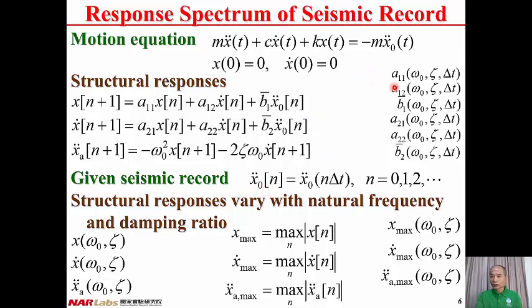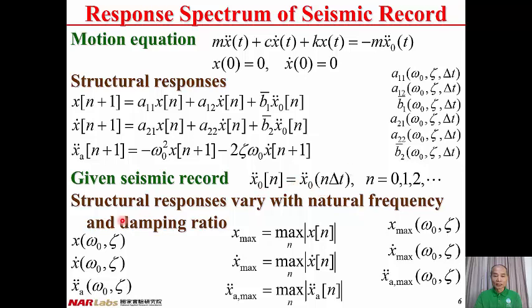Since A11, A12, B1 bar, A21, A22, B2 bar can be determined by the natural frequency of the structure omega 0, damping ratio of the structure zeta, and sampling period delta t. Because the seismic record is given, therefore the ground acceleration is given, so that delta t is fixed.